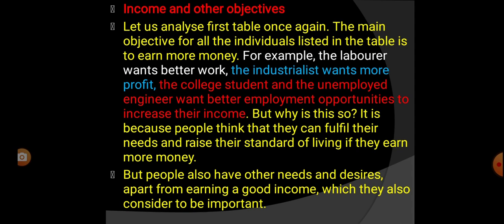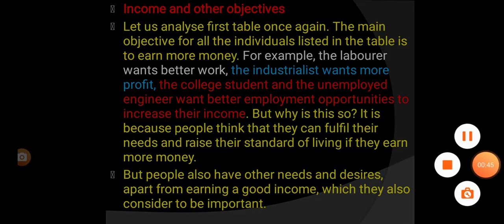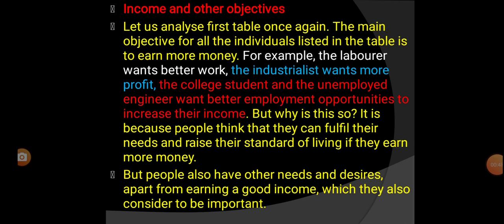Let us analyze the first table once again. We know in Part 1 of the video clip there was a table. The main objective for all the individuals listed in the table is to earn more money. In the first part of this video clip we learned that there is a table mentioning different opinions and different aspirations of different people, according to them what is development.